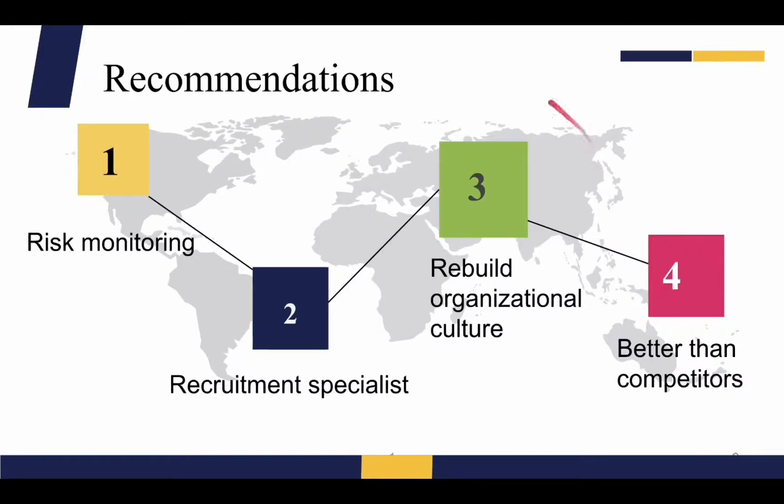Third part is rebuilding organizational culture. UBS needs to make structural adjustments within the bank so that a moral scandal shouldn't happen again. UBS needs to strengthen discipline and responsibility across the organization. UBS needs new employees, new rules, and ethics training for employees. UBS needs to have a risk meeting every week and have a phone call with a senior banker every day. Risk management heads can't be overruled by everybody. Risk management heads have real power and real accountability.